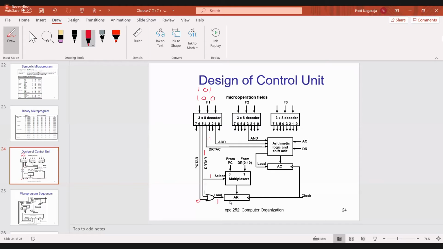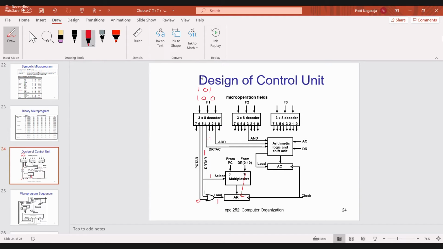Is it okay? Now anyone, here the selection line is 1. So which one will be selected? 0th or first one? DR, sir. First one. So this first one is DR 0 to 10. That will be transferred to AR because the load is 1. Is it okay? Do you understand this operation? Yes, sir.